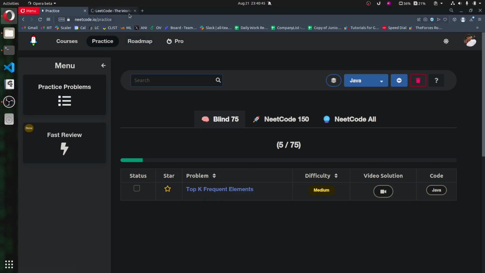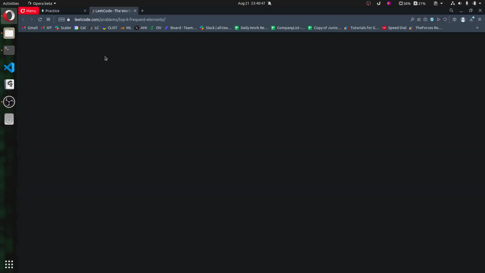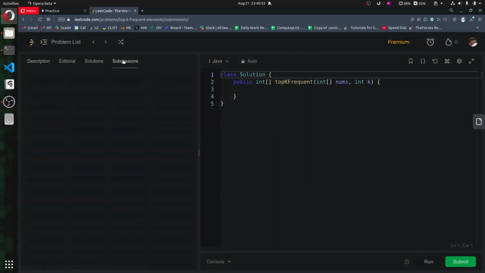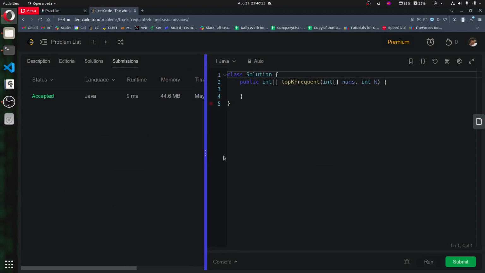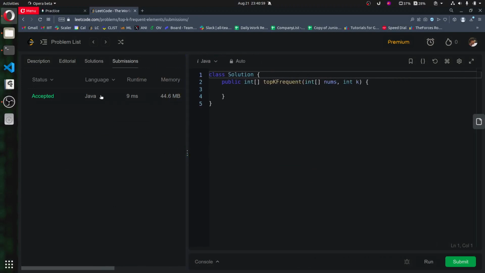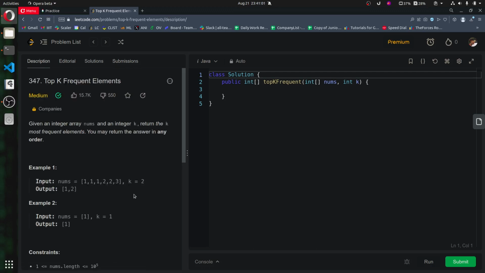I believe I never solved this one. Yeah, okay, I solved this also. My last time was May, so almost 1 year 3 months. Okay, so let's leave that.